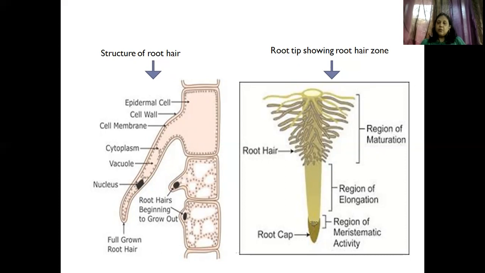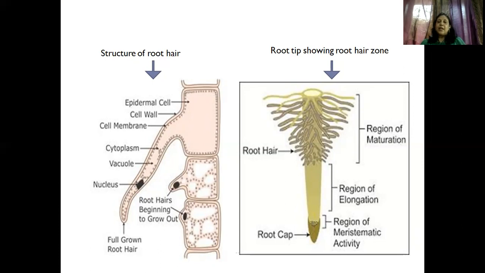Okay. Now once the region of elongation gets elongated, the above portion you have is the root hair. Now in the beside diagram, you can see that one root hair is very long, the other are the root hairs that are still growing. Okay, so here you could see the root hair growing long and long enough.